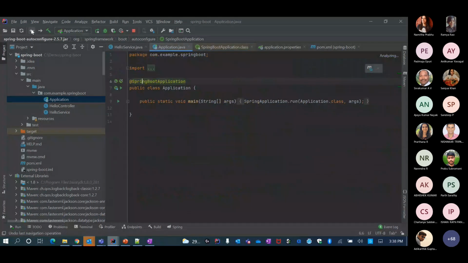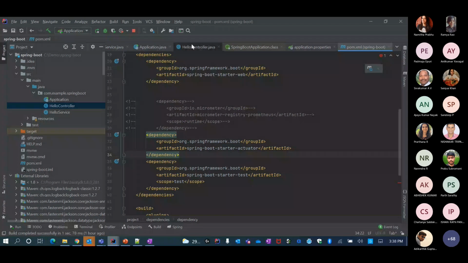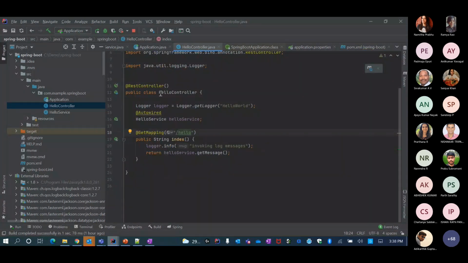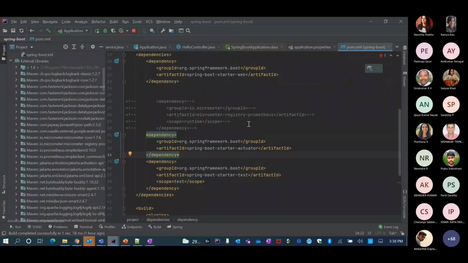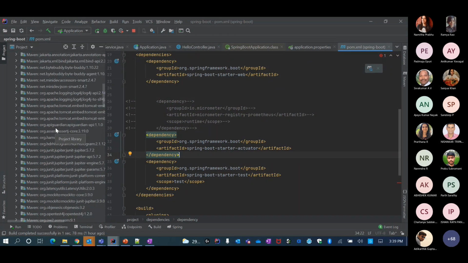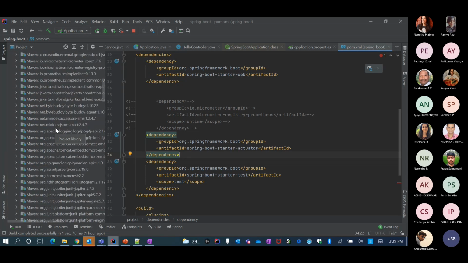And then what I have here is, since I have the Spring Boot Starter Web, and since I added that, I have the REST controller, everything enabled. So if I go into these libraries, see my POM file entries, only maybe 1, 2, 3. And look at the jars that I have here. Plenty. So this is what the starter did for me.